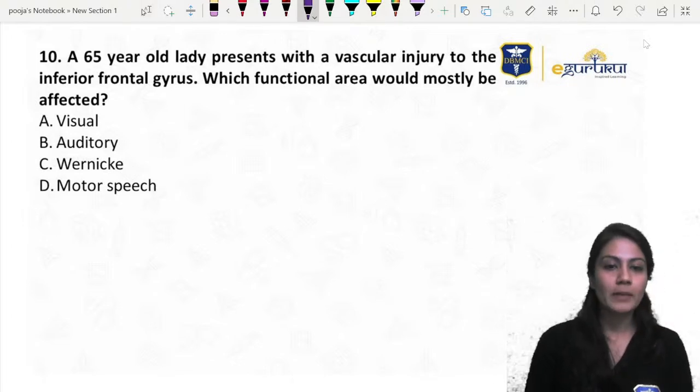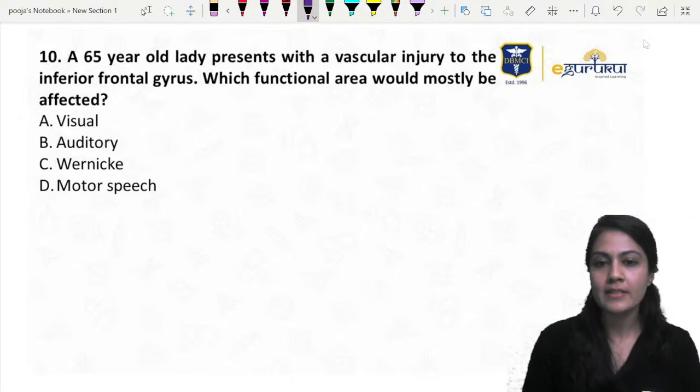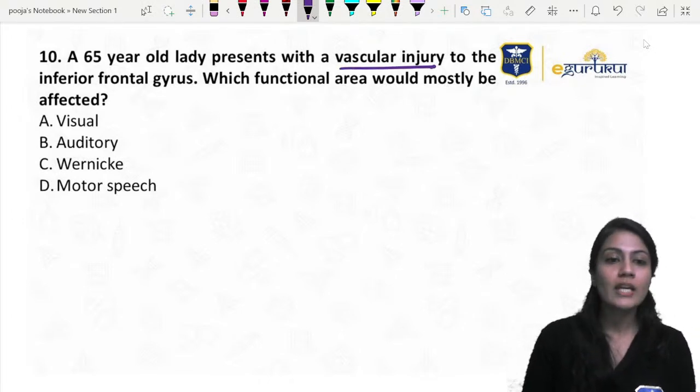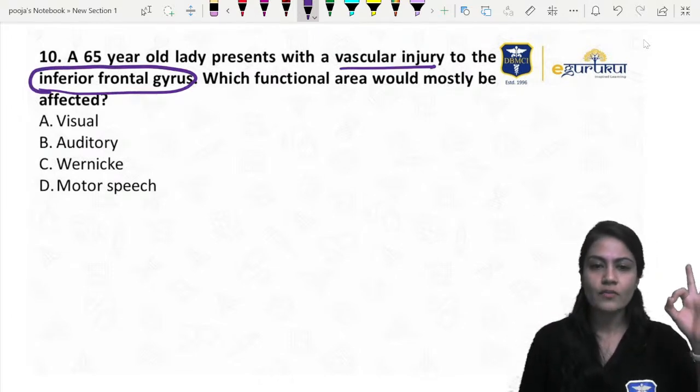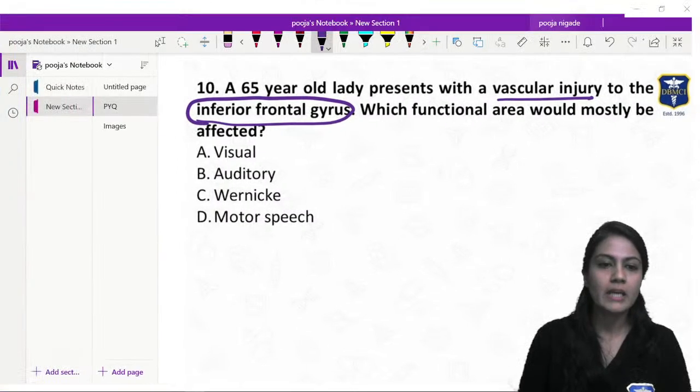Next question please. A 65-year-old lady presents with a vascular injury to the inferior frontal gyrus. That is all we need to see, nothing else. We got the clue. Inferior frontal gyrus, which functional area will mostly be affected?